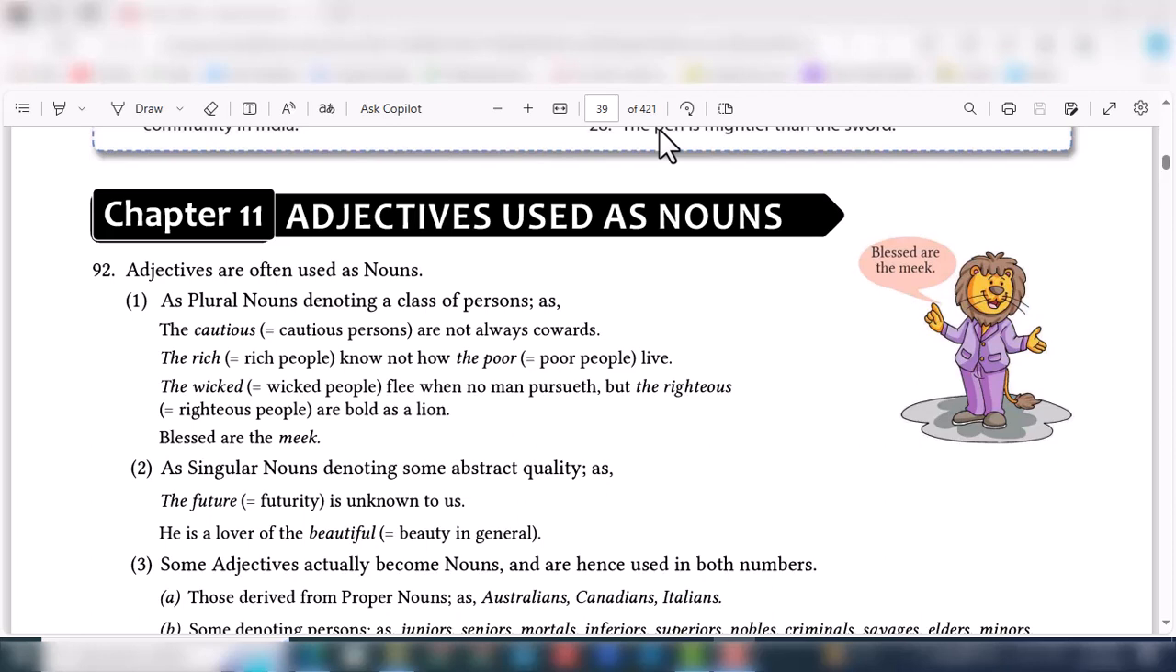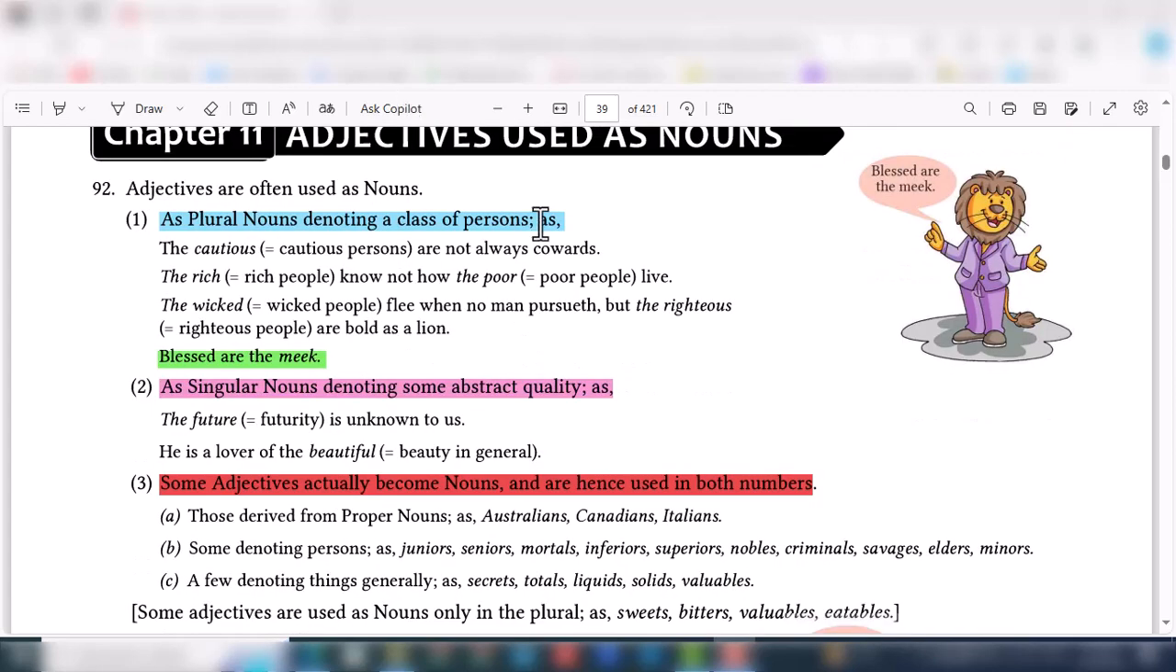So let's start today's topic: how adjectives can be used as nouns. The first use is as plural nouns denoting a class of persons, for example, the rich, the poor, the wicked, as in "Blessed are the weak." The second is as singular nouns denoting some abstract quality, for example, "He is a lover of the beautiful," meaning beauty in general.